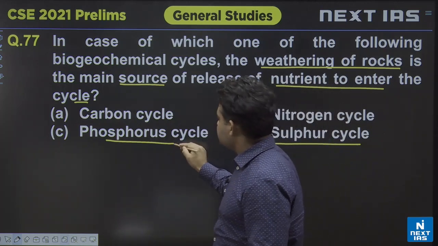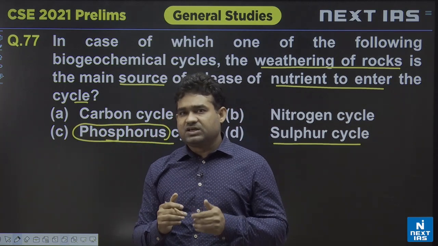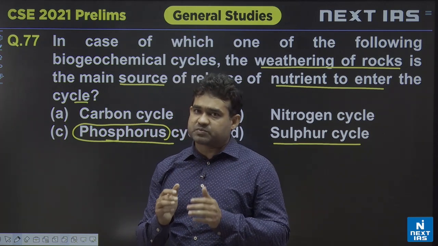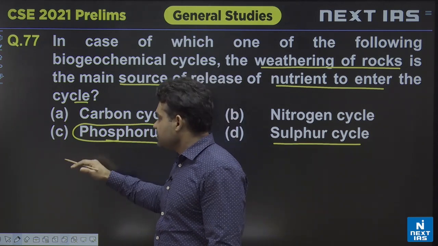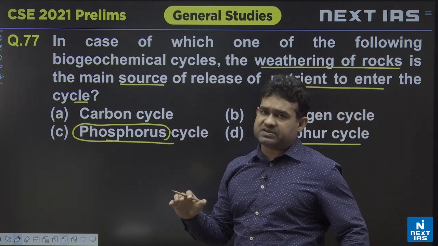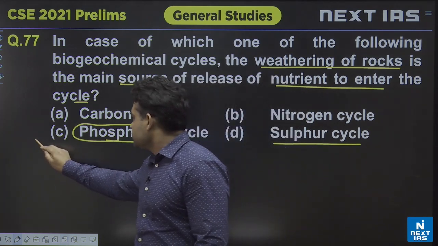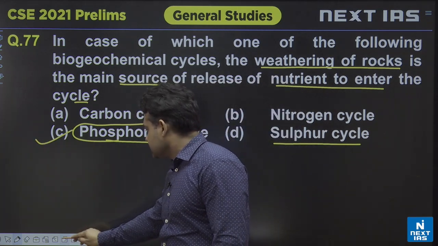But when it comes to the phosphorus cycle, phosphorus principally enters into the cycle essentially as a sedimentary cycle. Sulfur is also principally following a sedimentary cycle, but not only that sedimentary approach. So here remember, answer is what? Answer is C, phosphorus cycle.